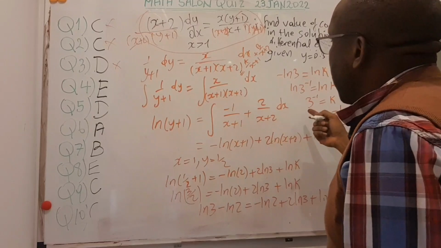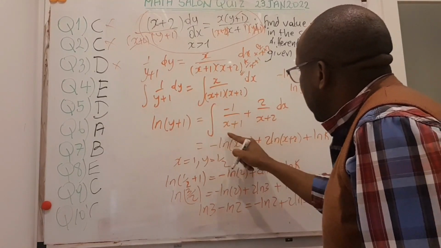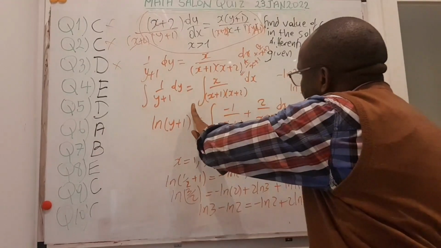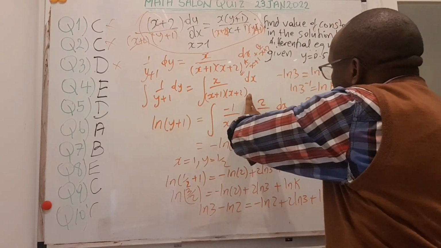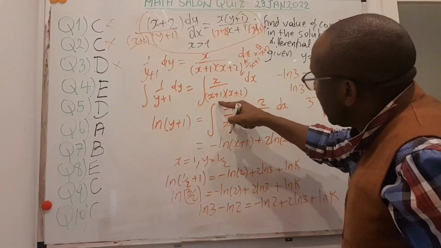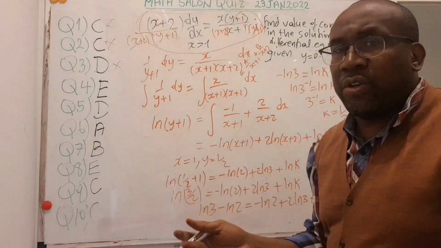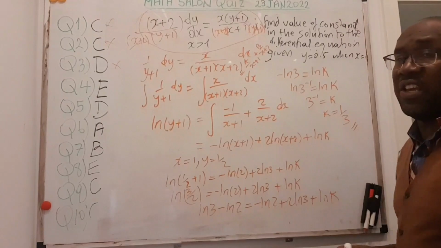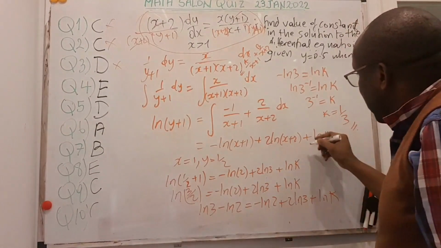So if I do this, it becomes simple to integrate. My first integral here just works. I remove the minus here. I see that the derivative of the denominator is the numerator if the minus is by the side here. So it's just the natural log of x plus 1. I put 2 outside as well, and I see that it's also a natural log of x plus 2. Because this is an indefinite integral, there's a constant that we don't know. So it's customary to introduce the constant with an ln as well. We could just say c here, but if it's ln k, then that's a better way of looking at it. So there is this constant.